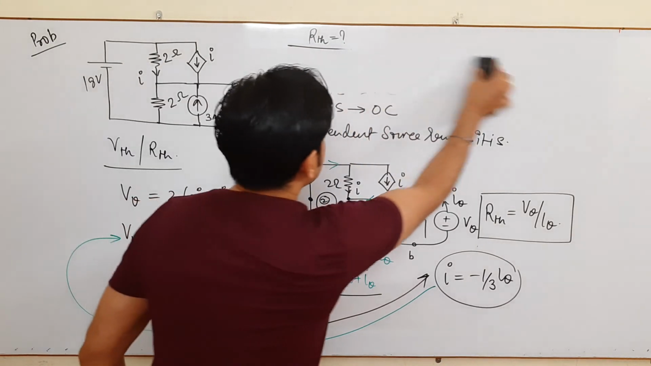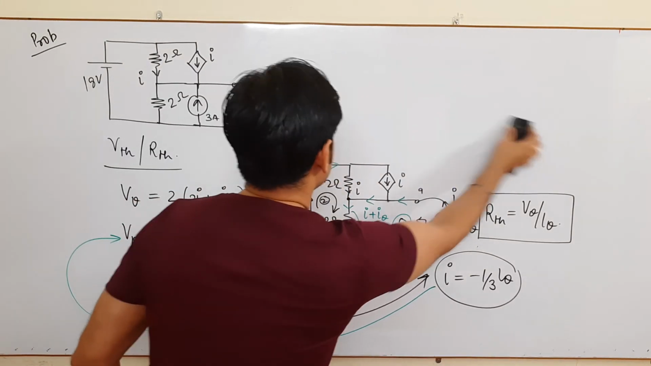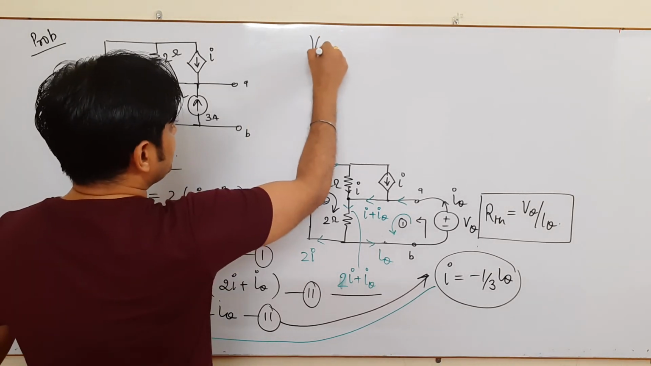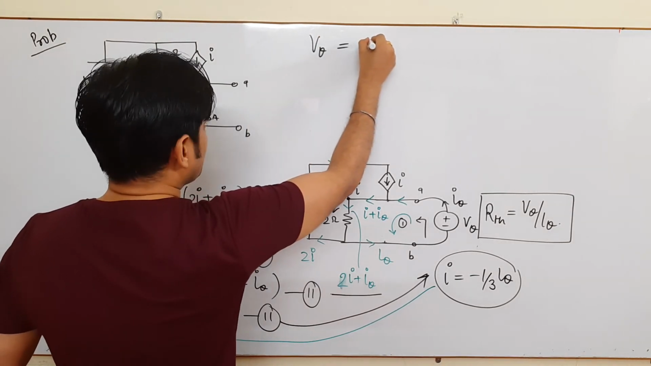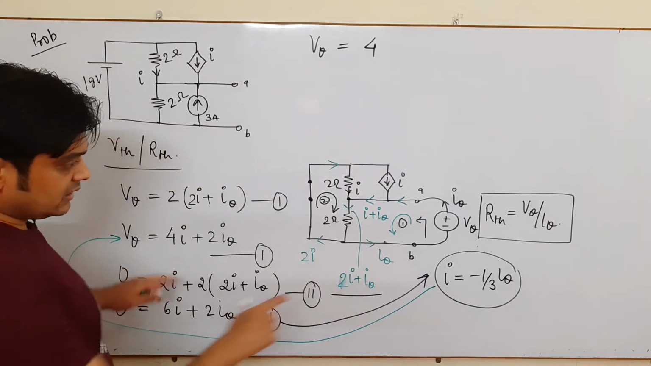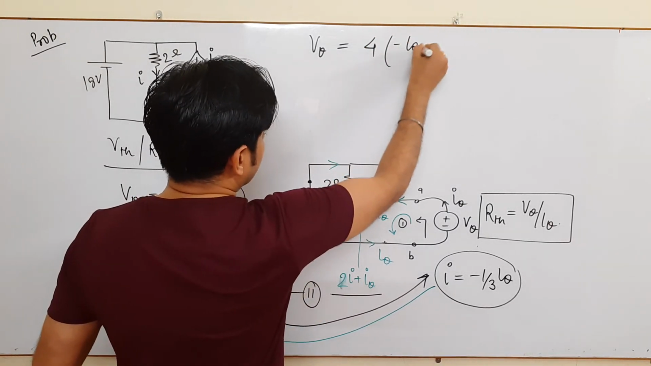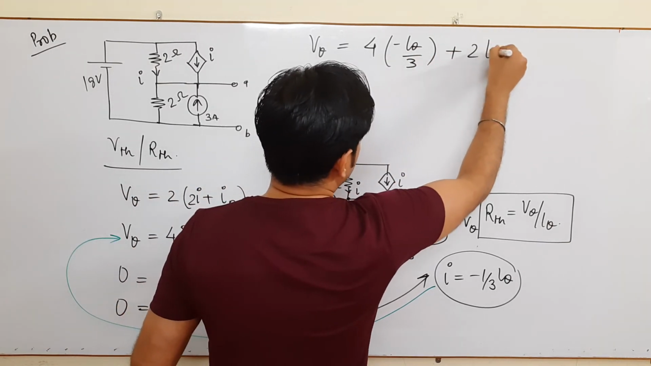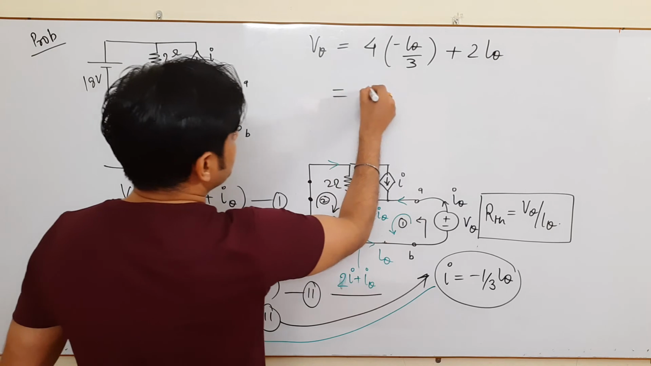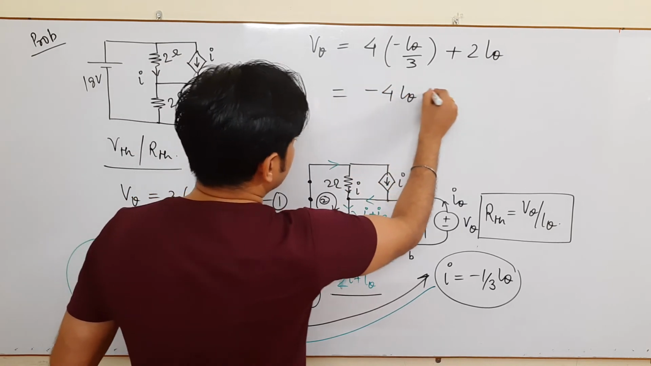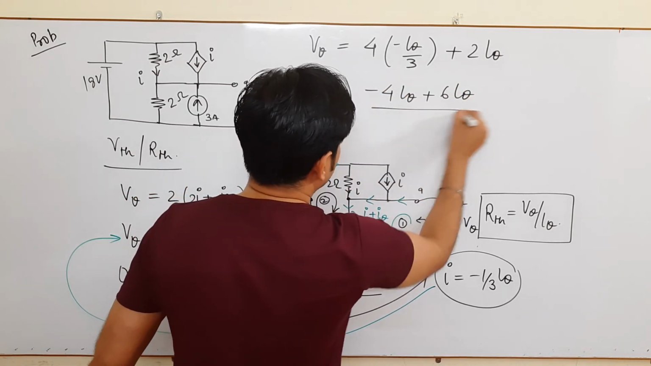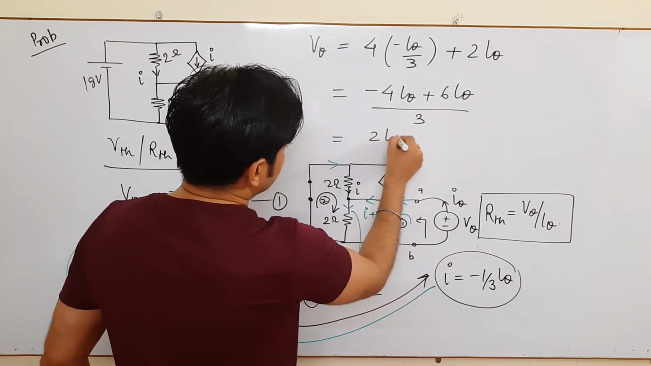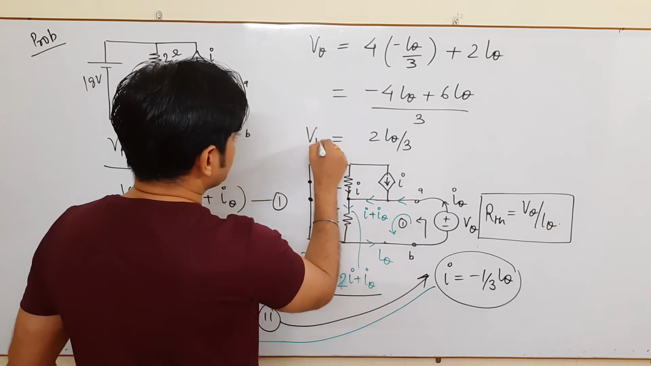Now you see here, the value of RTH comes to be what? It is V theta equal to 4 of (I minus I theta upon 3) plus 2 I theta. So that comes to be minus 4 I theta plus 6 I theta upon 3, which comes to be 2 I theta upon 3. It is your V theta.